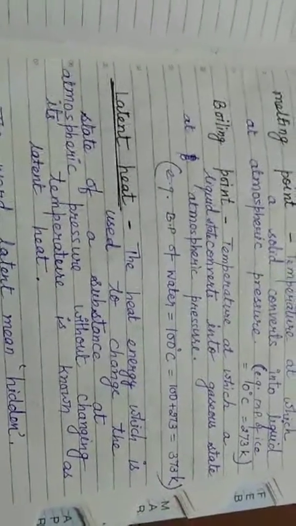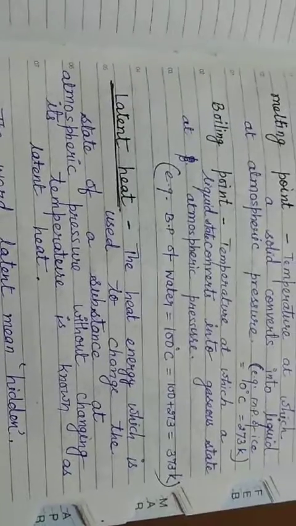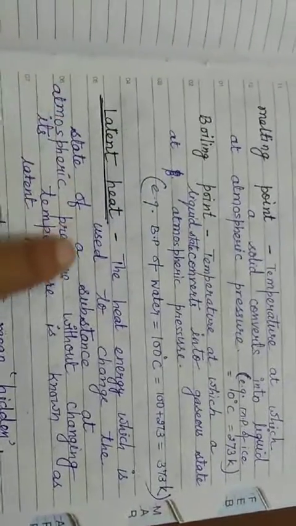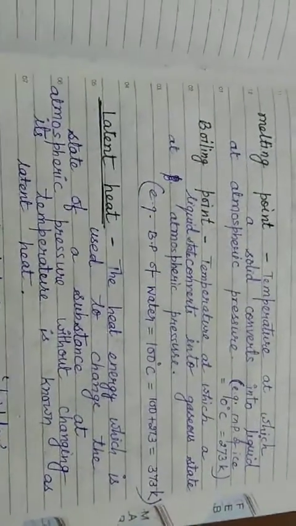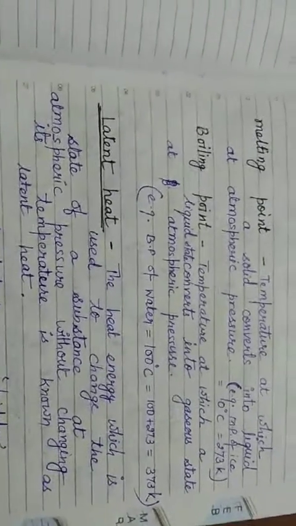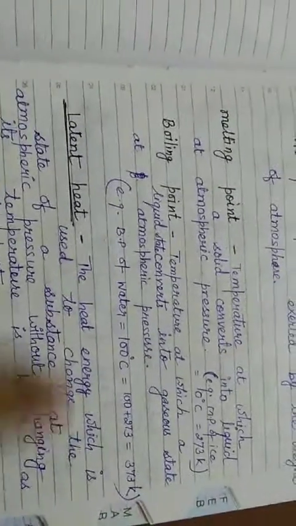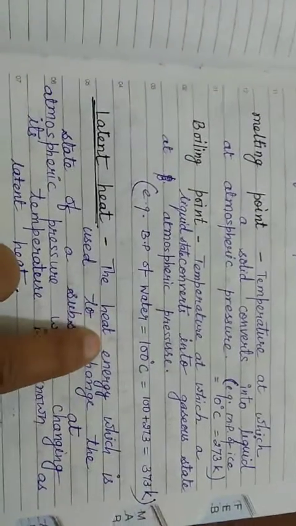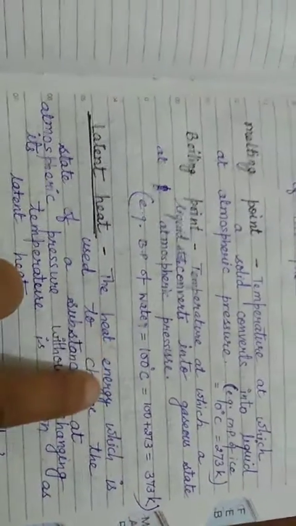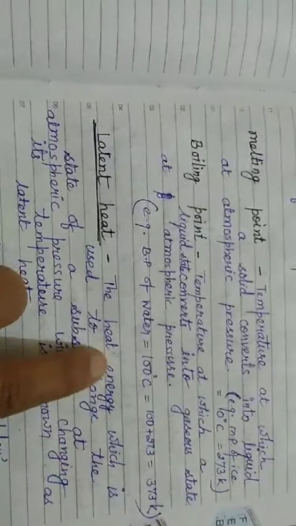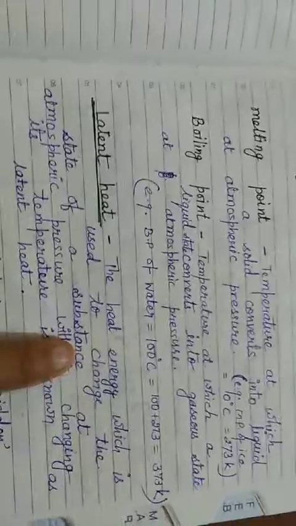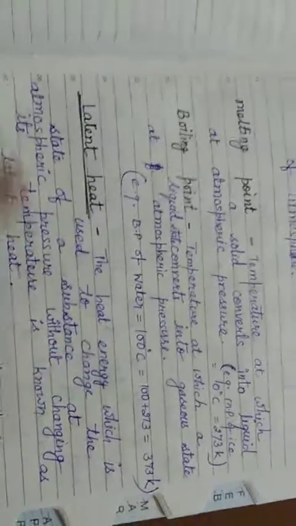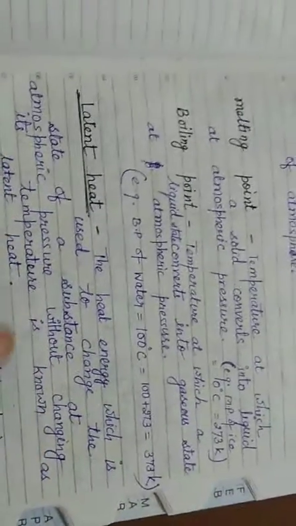Now, the energy which the ice took from the atmosphere is used to convert the state of the substance. That means the substance was water, whose solid state is converting into the liquid state. So the heat energy which is used in that case, which as an example I have given you, where does it come from? The atmosphere, right? The heat energy which is used to change the state of a substance at atmospheric pressure without changing its temperature is known as latent heat.